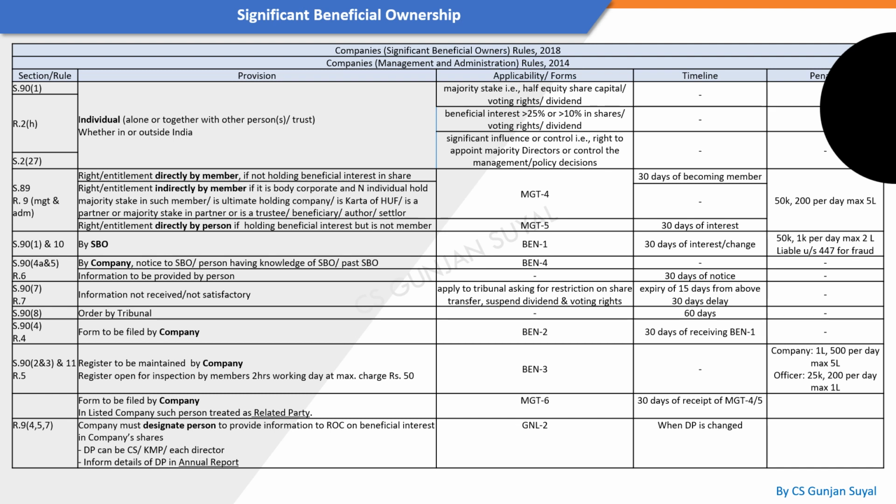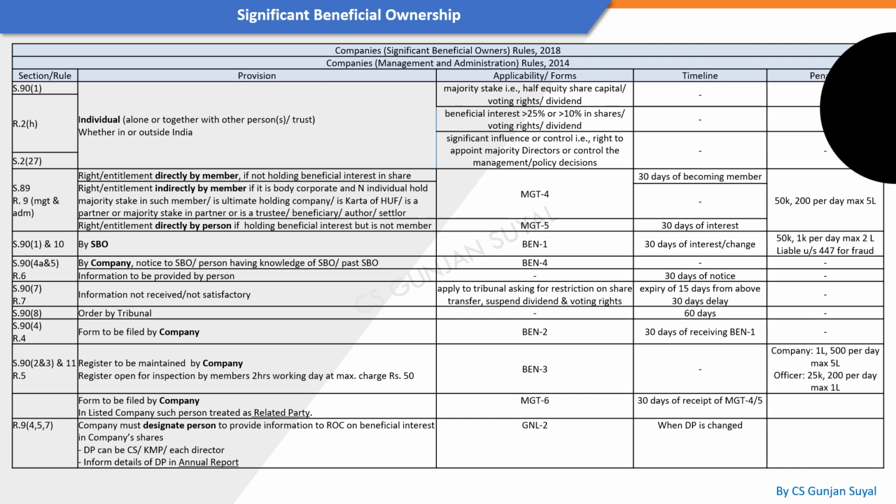Hi, let's understand the significant beneficial ownership rules which are mandatory for an organization to comply with. For easy grasping, you can see the section under which there is a requirement, the exact applicability, what we need to do, the timeline we have to follow, and penalty in case there is a non-compliance.